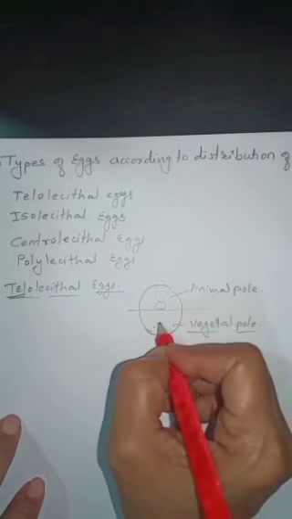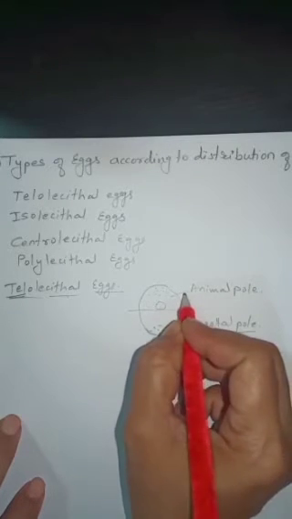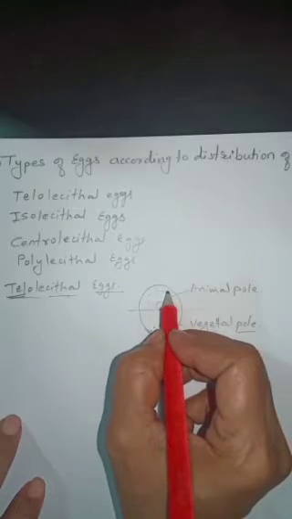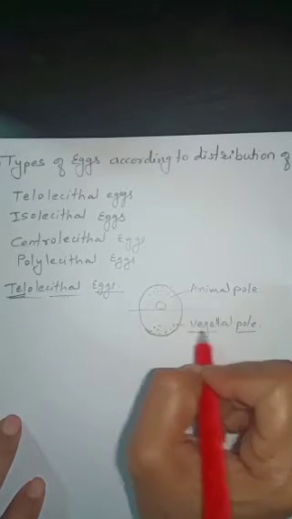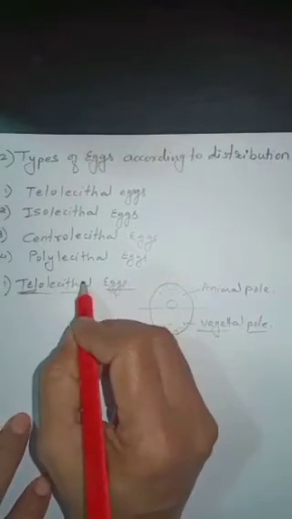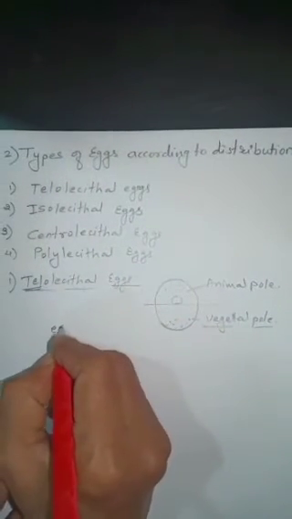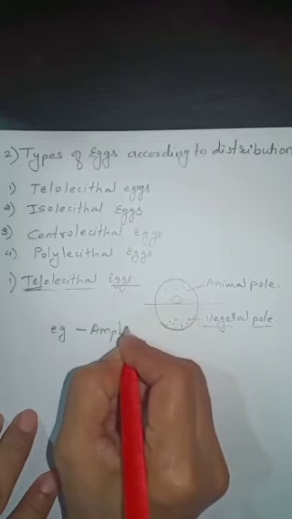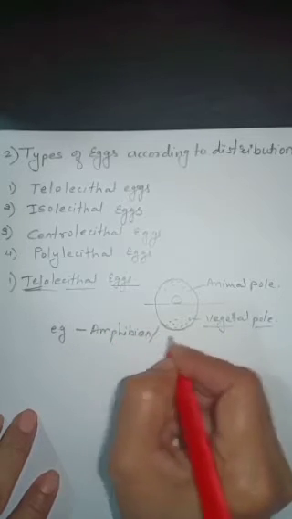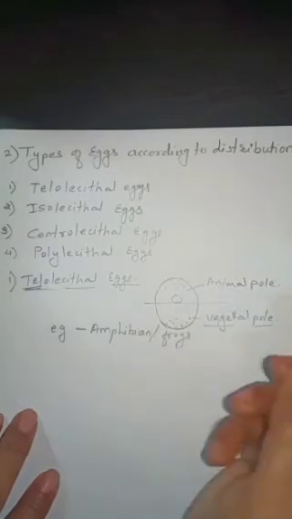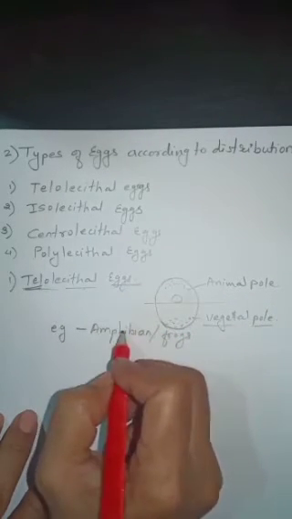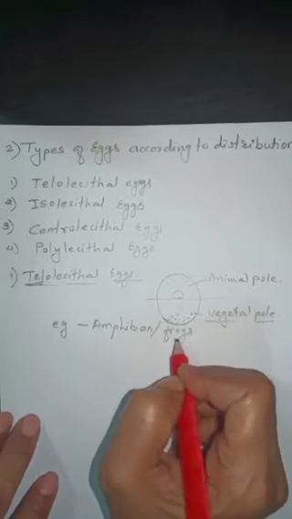Telo means pole, whether the vegetal pole or animal pole. And the example of this type of eggs are amphibians or frogs. The example of telolecithal eggs is amphibian eggs or frog eggs.